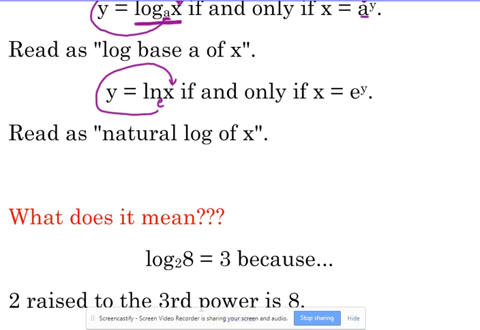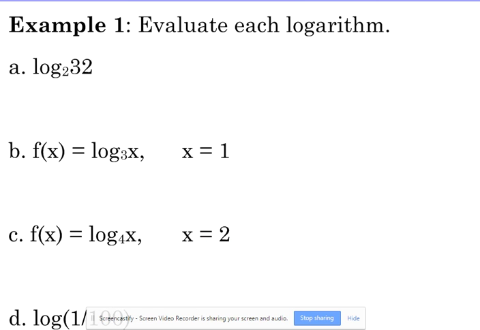Okay, so what does it mean? Okay, what does all this stuff mean? If we have the expression log base 2 of 8 equals 3, that is true because 2 raised to the third power equals 8. Okay, that's how we figure out what that logarithm is equal to. It's essentially saying, what number do we raise the base to get the number that's inside the logarithm? Okay, so let's do a few problems like that.